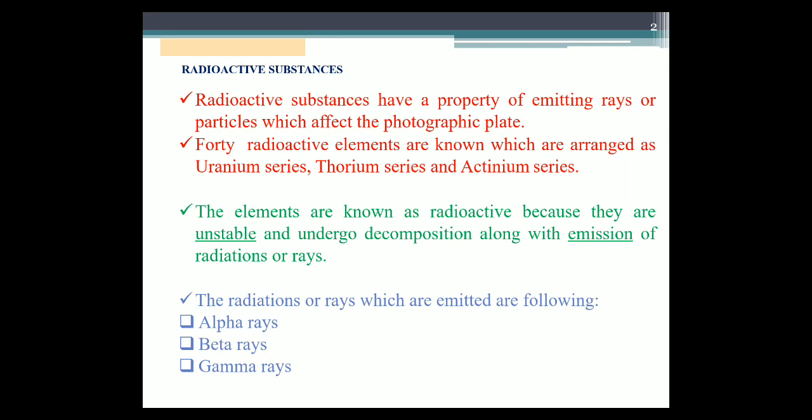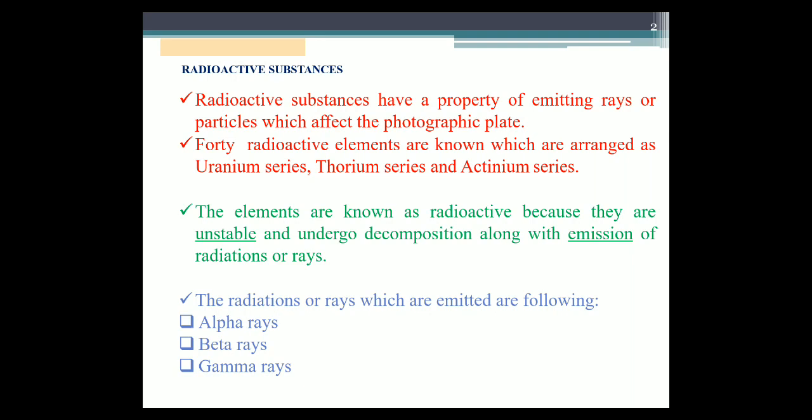Radiation might sound like something dangerous, right? But that depends on what kind of radiation you are talking about. There are a lot of different types of radiation. The light coming from a household lamp is a type of radiation, and the microwave oven that cooks your food is also a type of radiation. But when we talk about radioactive substances, we are concerned with a particular type of radiation. Let us discuss these radiations or radioactive substances.